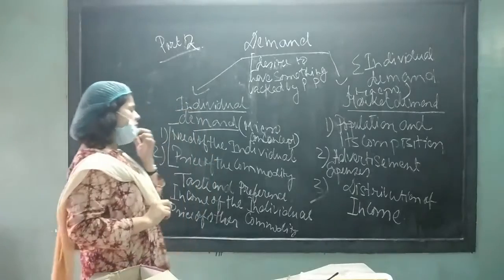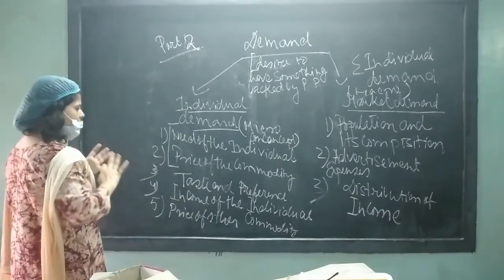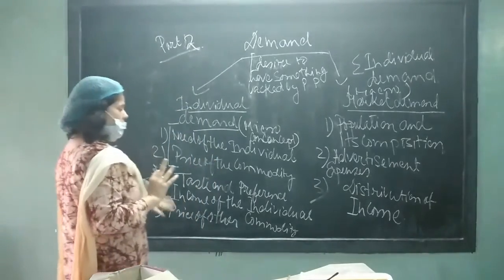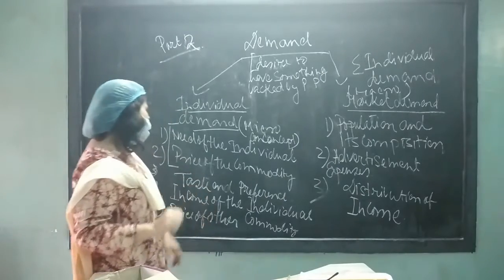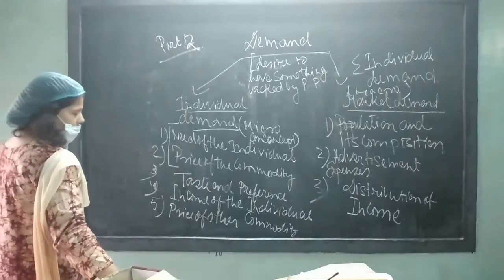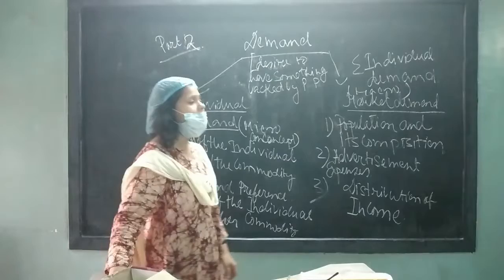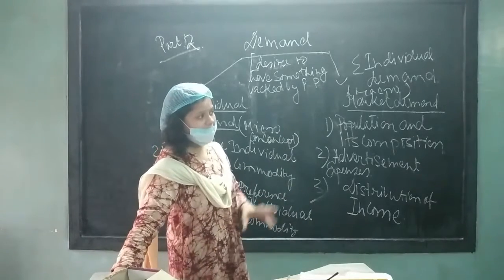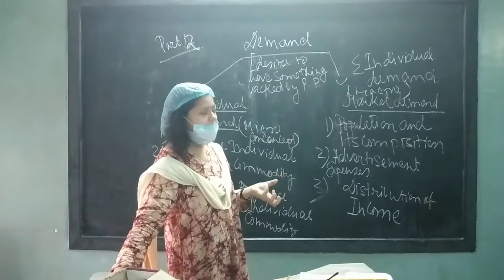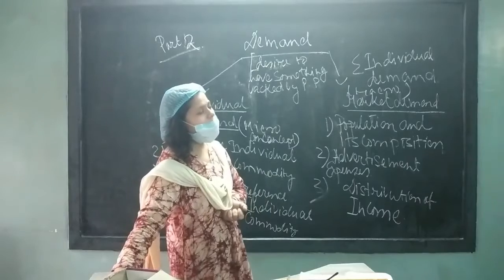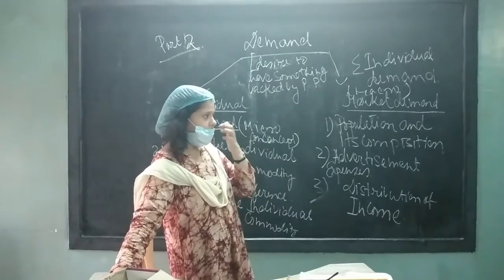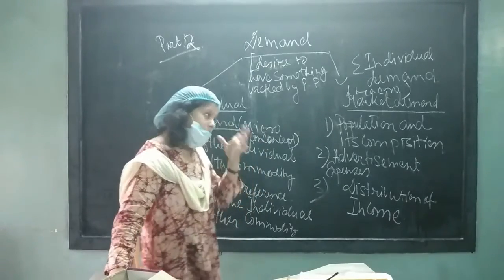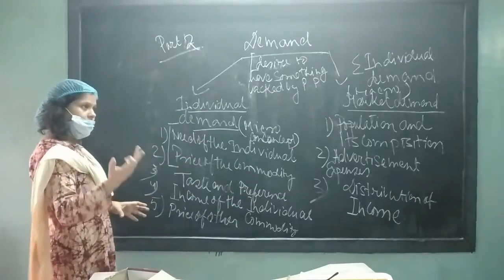Last video I completed abruptly, because we were talking about the price of the commodity and the income of the individual. If the individual doesn't have a sufficient amount of money to purchase the commodity, most of the time they have to compromise with the quality, coming down from a higher rate to a lower rate.